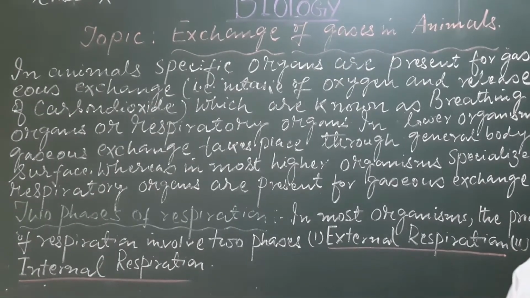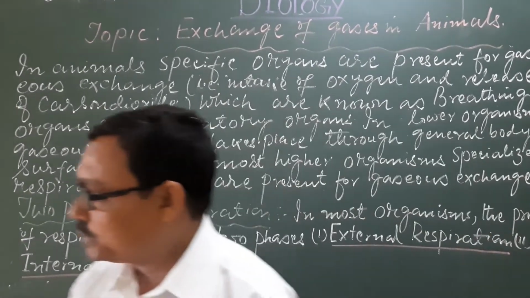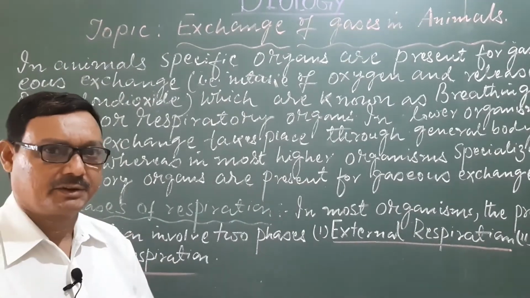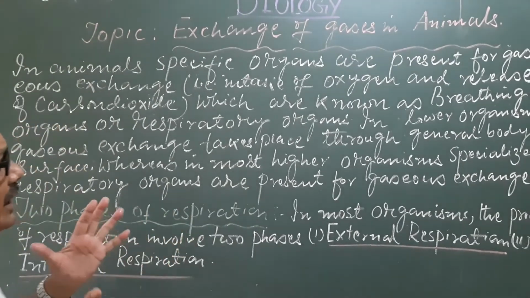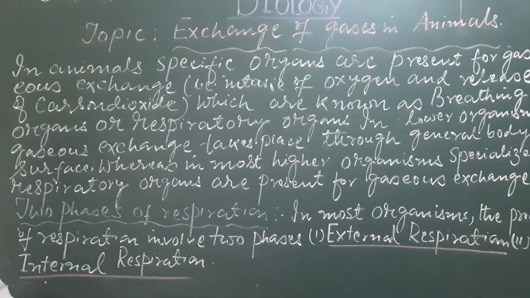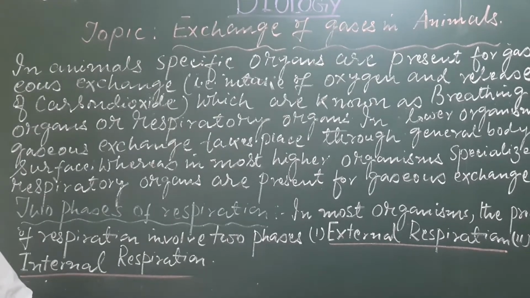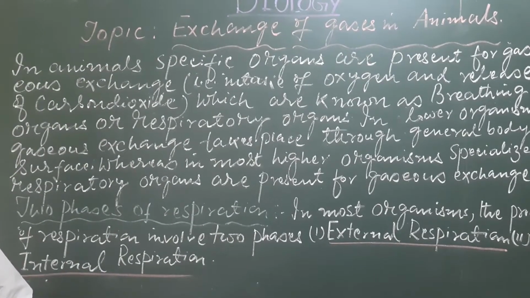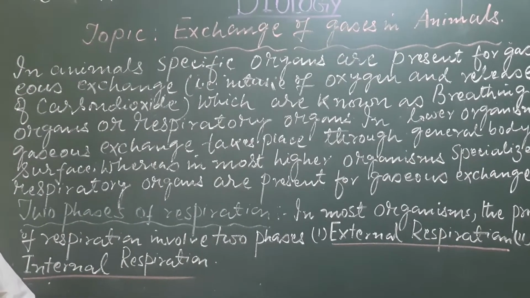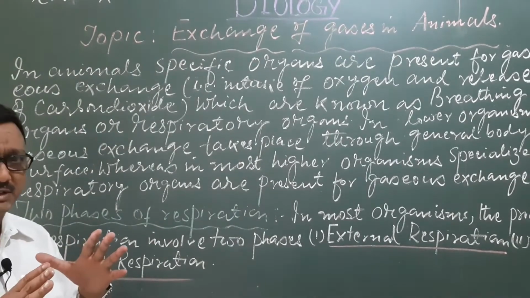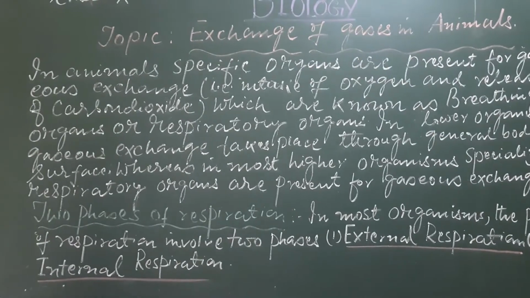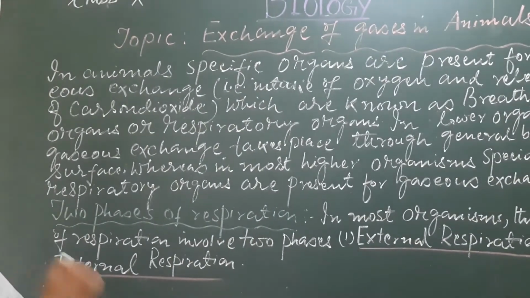Since childhood you are familiar with the fact that all living organisms respire, and for the process of respiration an exchange of gases is necessary between the organisms and the environment.